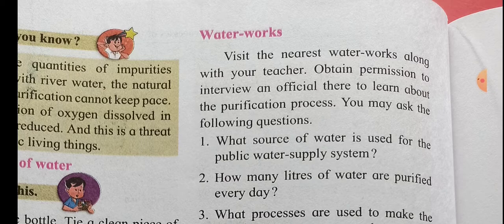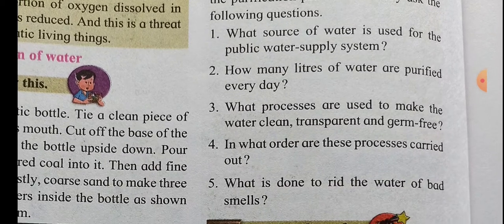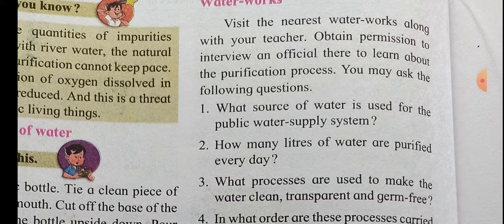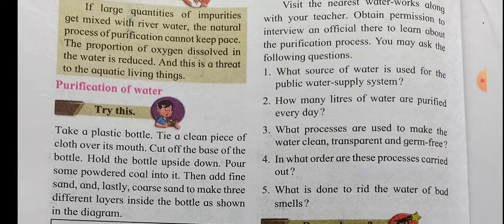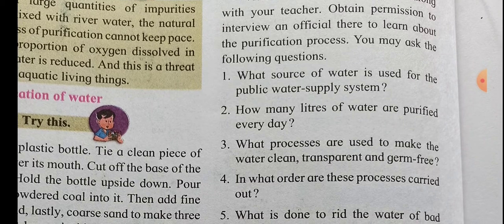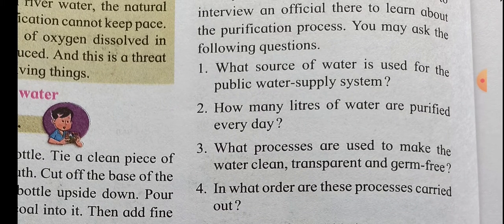If you obtain permission to interview the official, if you visit the municipal corporation, there would be an officer, and if you want to ask some questions, here are 5 questions to ask that officer who sees the purification process. Now one by one we will see what source of water is used for the public water supply. Obviously, we get the water from the Godavari river. It means the municipal corporation also takes the water from the river or lake.